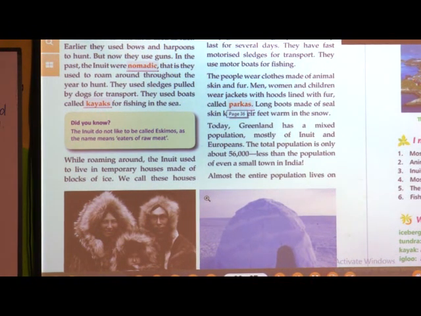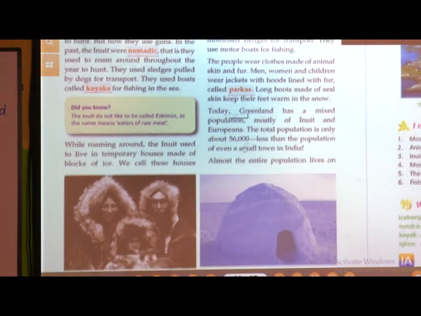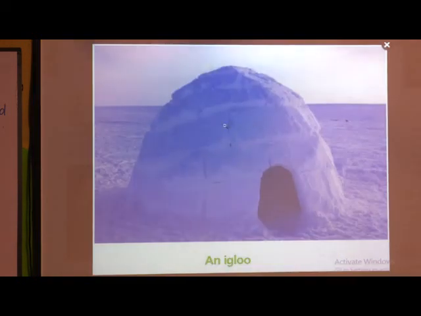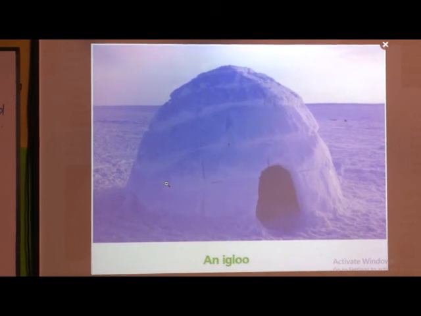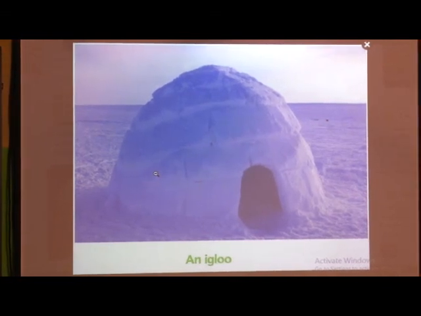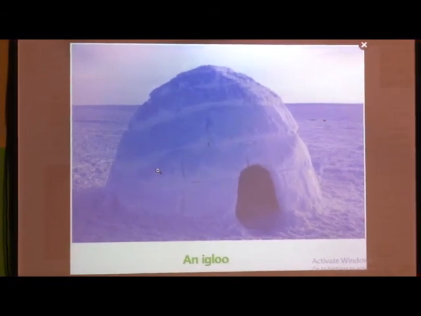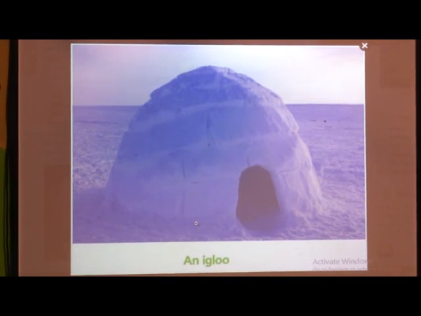While roaming around, the Inuit used to live in temporary houses made of blocks of ice. We call these houses igloos. Now can you see this? This is an igloo, a house made out of blocks of ice. So they used to make these igloos and live in those houses.